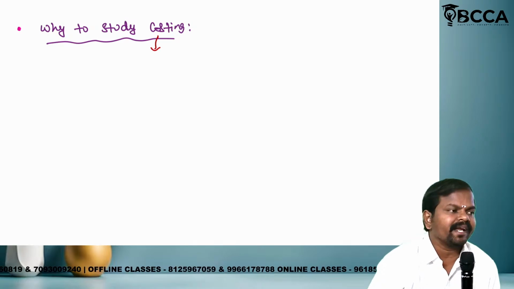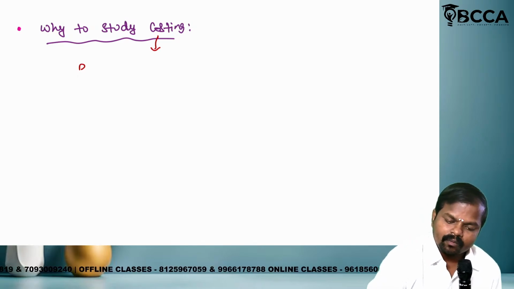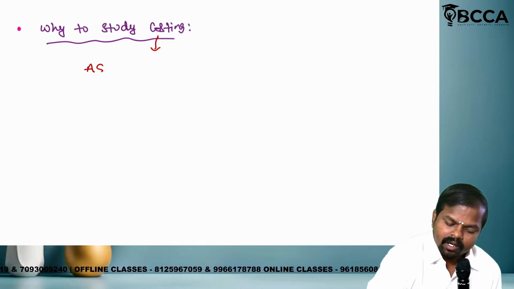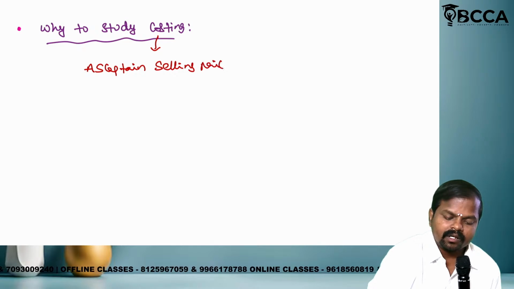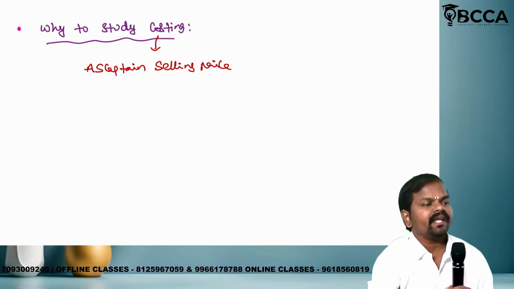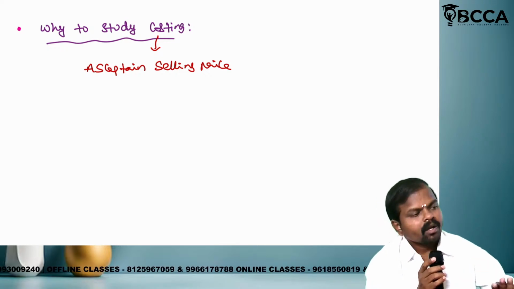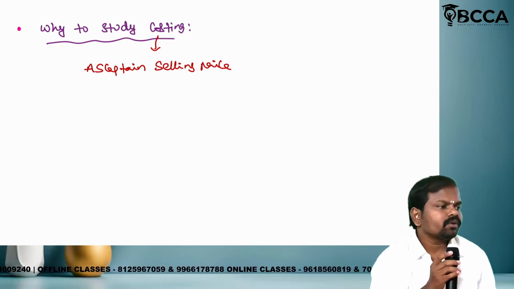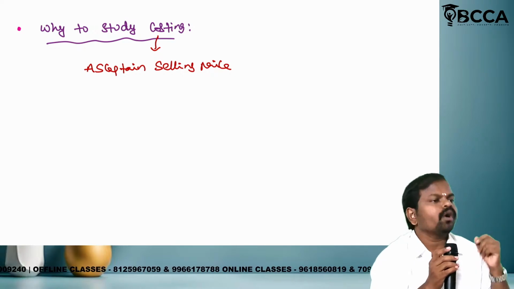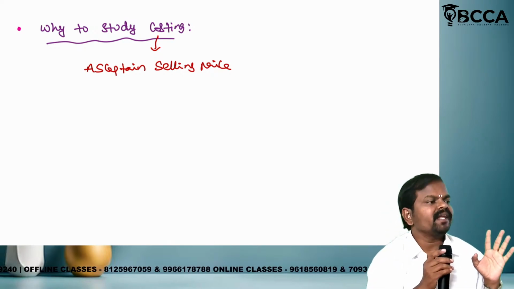Costing will be studied to ascertain selling price. Now tell me, my dear friend, what is the main agenda of costing? To determine, ascertain, or find out the selling price.